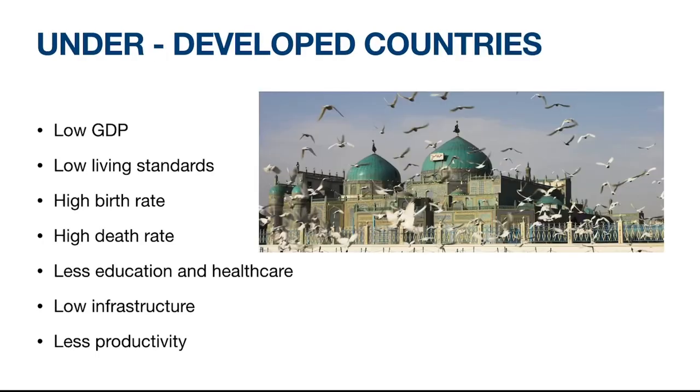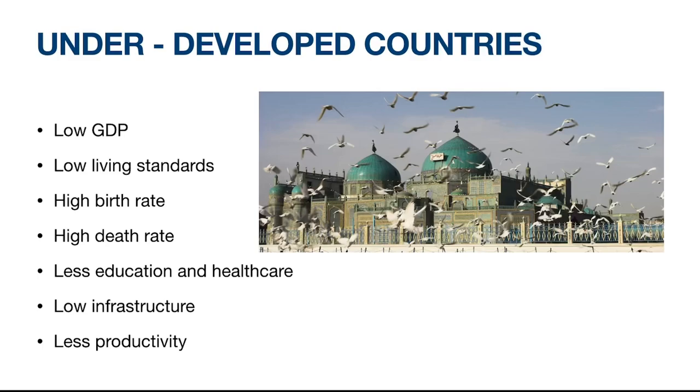The underdeveloped countries are those which have low GDP. There will be low output due to the low aggregate demand, and lower living standards. For example, if income tax is high, people will have less disposable income and that will reduce their expenditure and lead to lower living standards as they won't be able to afford goods and services.